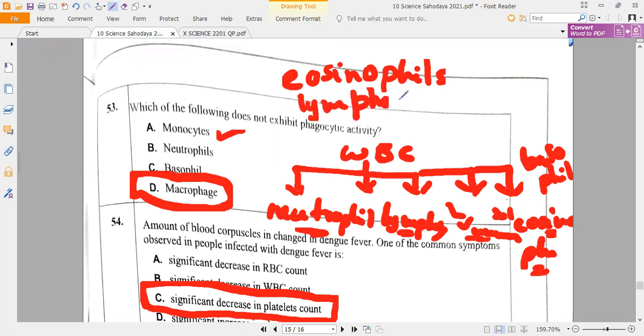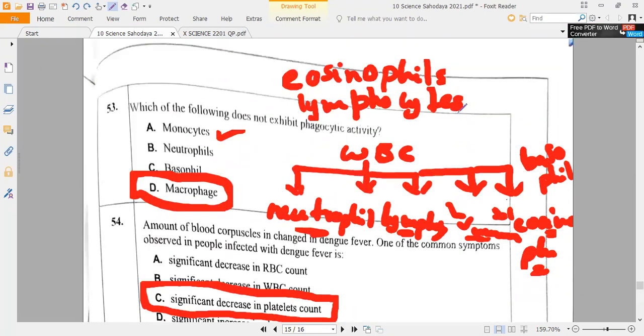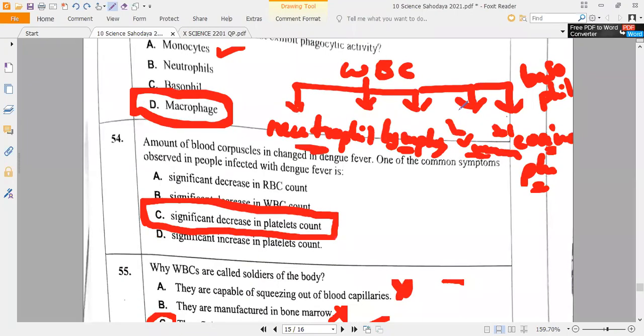Lymphocytes are the special type of WBC that belong to the lymphatic system. Lymph, correct? They are the main protectors of the body, like a guard. Why are they called like a wall of soldiers of the body? Okay, so please learn that.